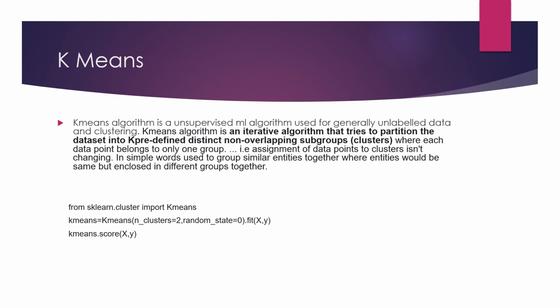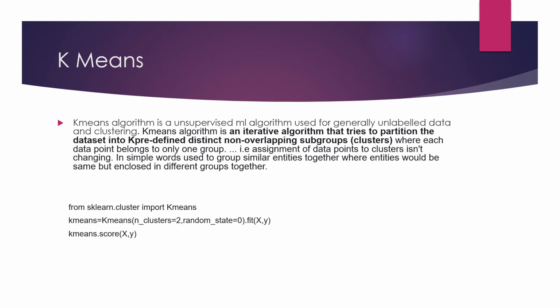Suppose there are grades like A plus, A, B, B plus, and we are told to group people: the people who got A plus go in one group, then we group the people whose grade is A, then the people whose grade is B, and then the B plus people. So all these people are grouped in different groups.